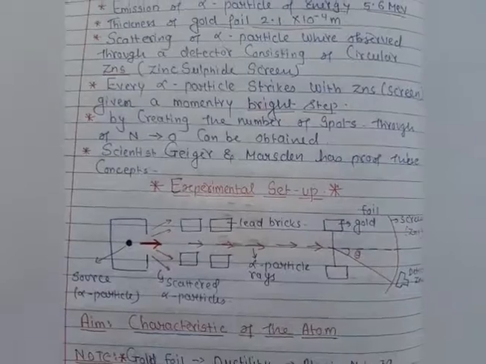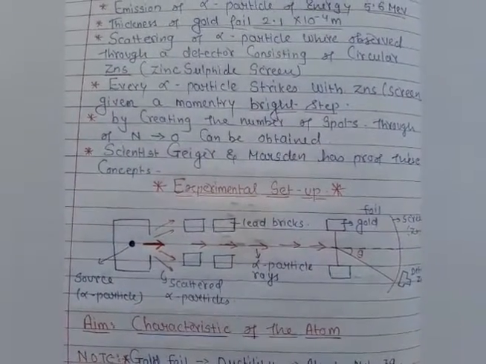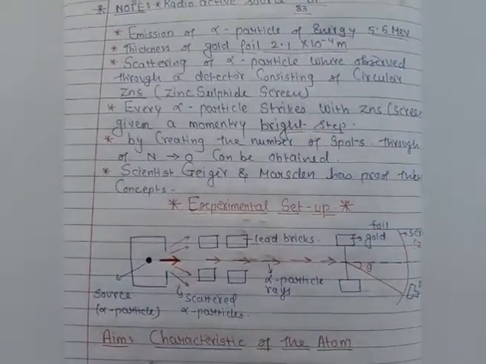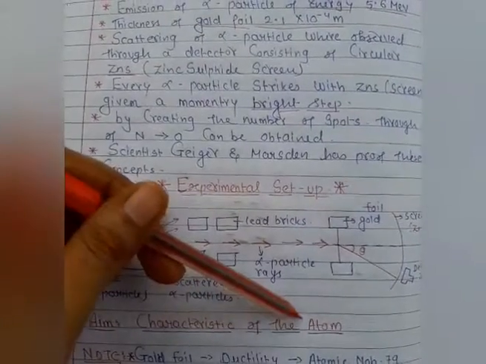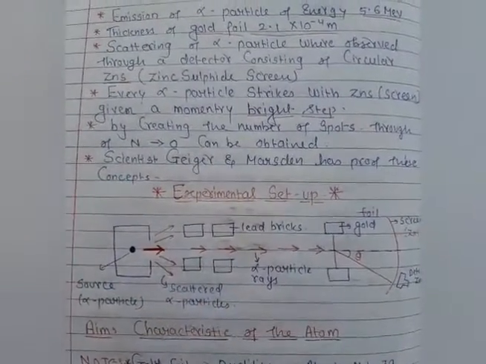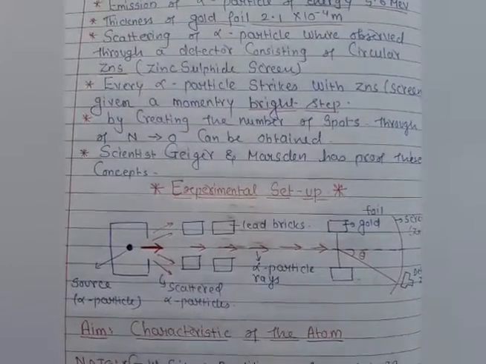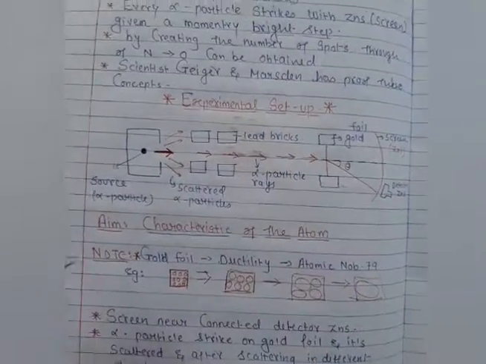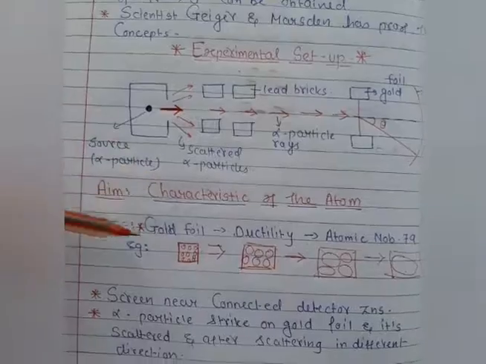So let us move on to some points. The aim of this experiment is the characteristics of the atom. Yes, because with the help of this experiment, students, the scientist found the characteristics of the atom. So let us move on to some notes, and with the help of these notes and this example you can understand. As you know,